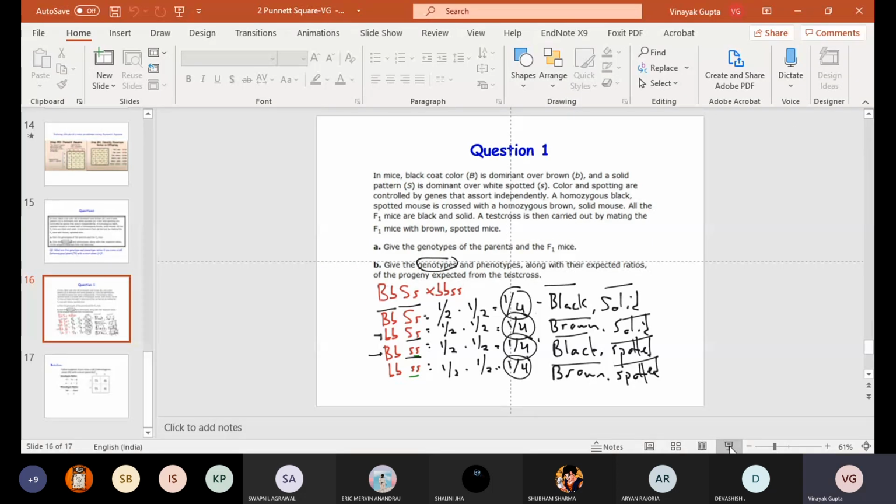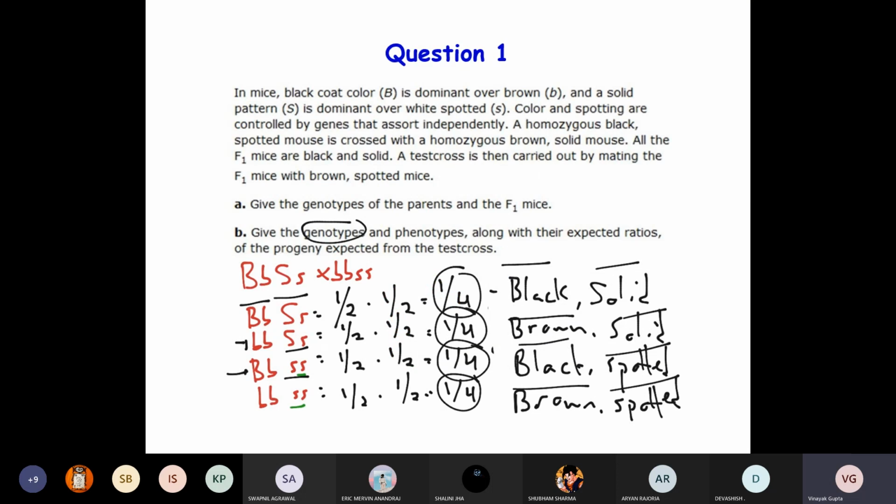Okay, I will stop here. I will upload the slides on LMS. Go through. You should be really expert in Punnett square and in calculating the genotypic and phenotypic frequencies. We will be doing this regularly, in each lecture.